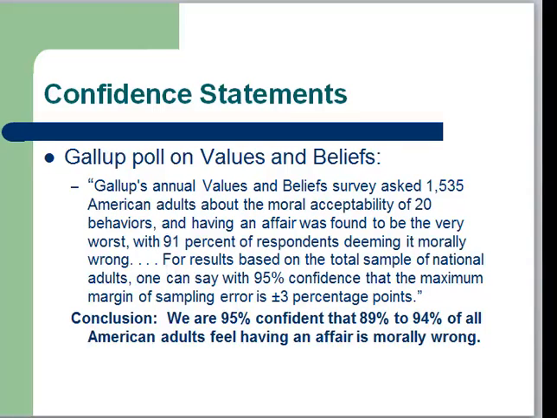Further, we read, under the survey methods, for results based on the total sample of national adults, one can say with 95% confidence that the maximum margin of error is plus or minus 3 percentage points. So a conclusion could be stated as follows. We are 95% confident that 89% to 94% of all American adults feel that having an affair is morally wrong.